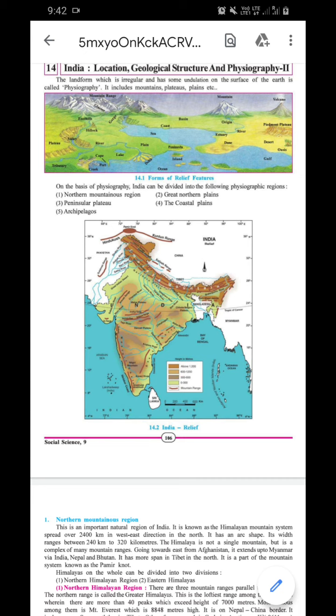You can see on the map where the mountains are. This is an important natural region of India. It is a very important region. It is known as the Himalaya mountain system, spread over 2400 kilometers from west to east. When you go from east to west in the north, the Himalaya is spread over a total length of approximately 2400 kilometers in India.